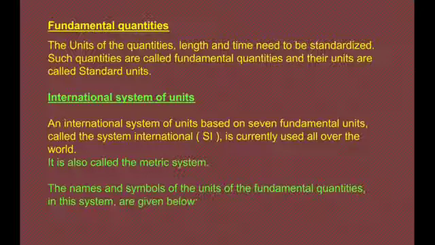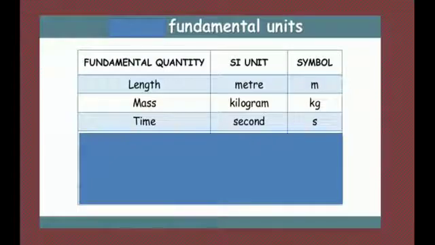It is also called the metric system. The names and symbols of the units of fundamental quantities, length, time and mass in this system are given in the following table. Length: the SI unit is meter, symbol m. Mass: unit is kilogram, symbol kg. Time: unit second, symbol s.